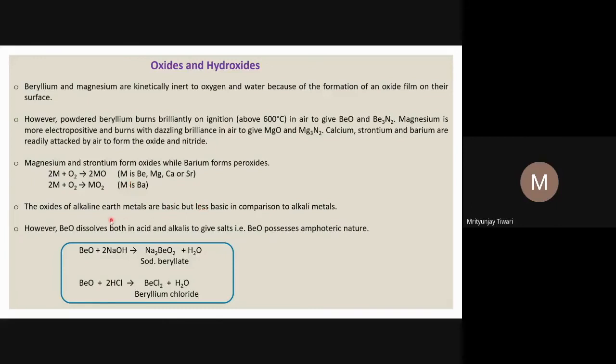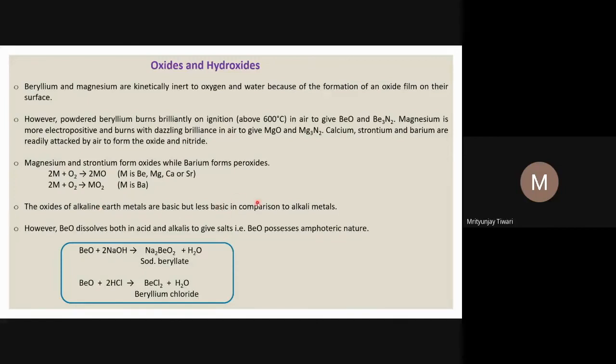The oxides of alkaline earth metals are basic, and that is why they are called alkaline earth metals, because their oxides are basic, but less basic. These oxides are less basic in comparison to the alkali metals, and this is because their electropositive character is also less. However, beryllium oxide dissolves in both acids and bases.